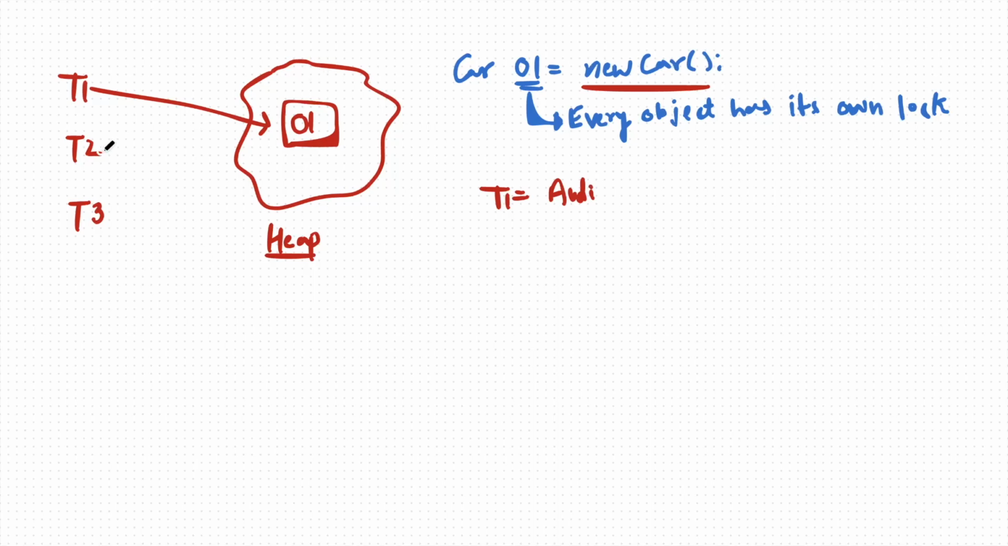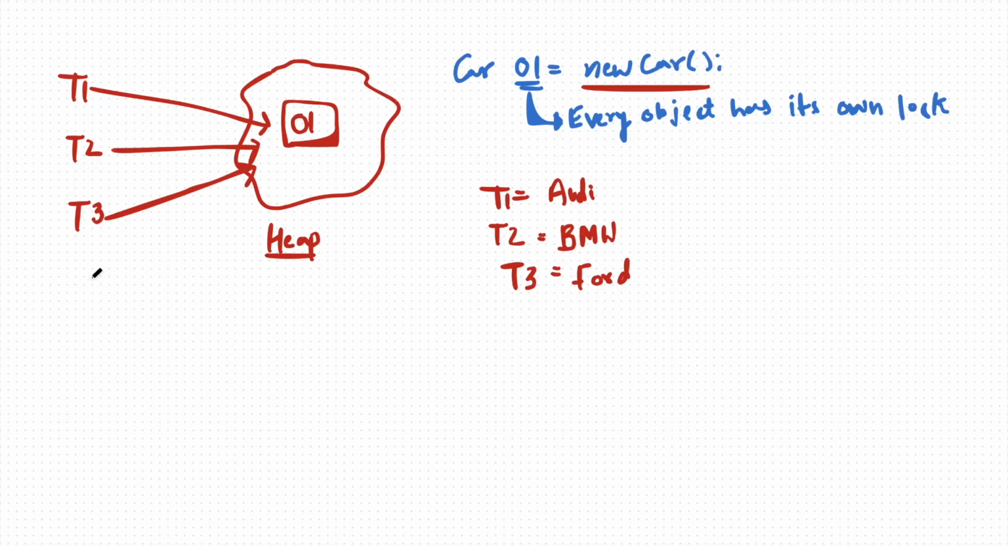Next, T2 comes, and T2 changes the object value to be BMW. Okay. And again T3 comes and T3 changes the value of object O1 to be probably Ford. Alright. So these three threads are there and they can access this object and change its value. Now imagine a situation.